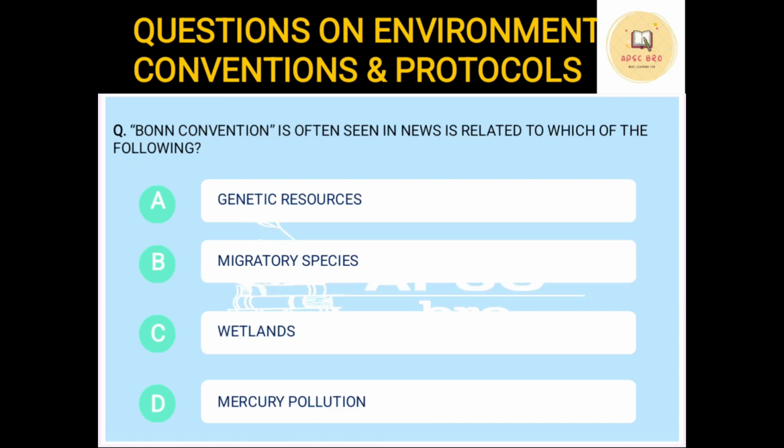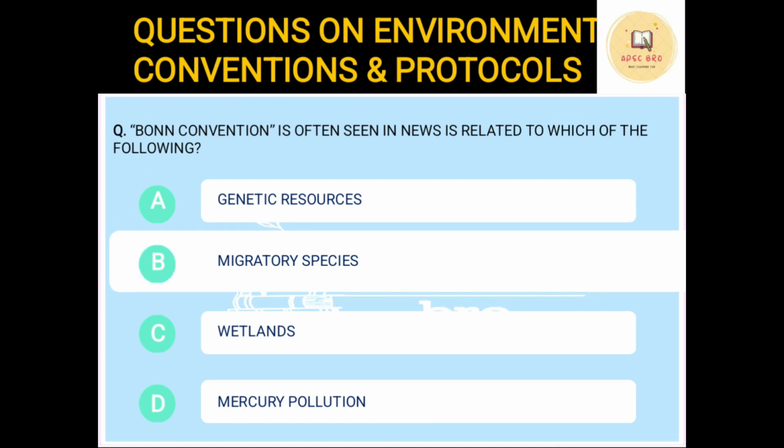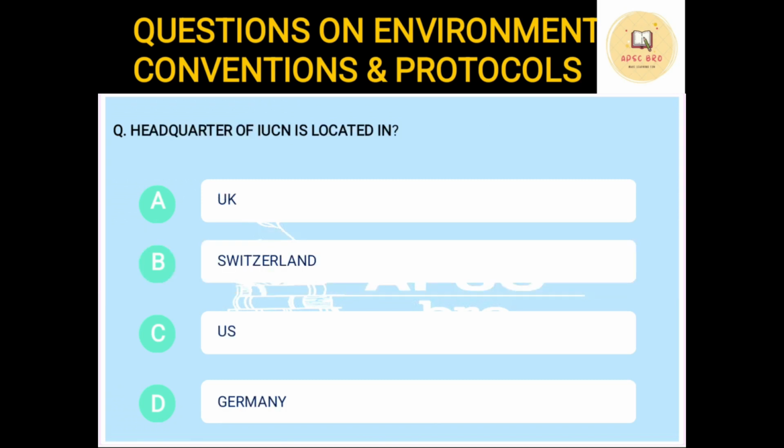Bonn Convention is often seen in news is related to option A genetic resources, option B migratory species, option C wetlands, option D mercury pollution. The correct answer is migratory species. So Bonn Convention deals with the conservation of migratory species of wild animals. It was adopted in 1979. Okay. Next question.